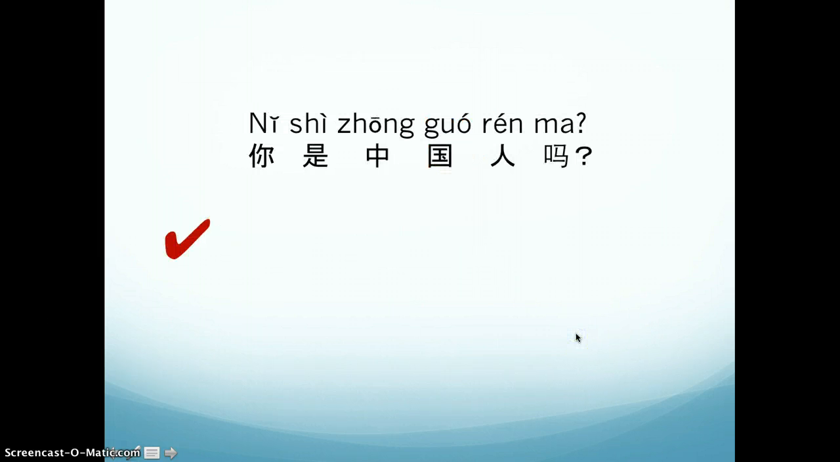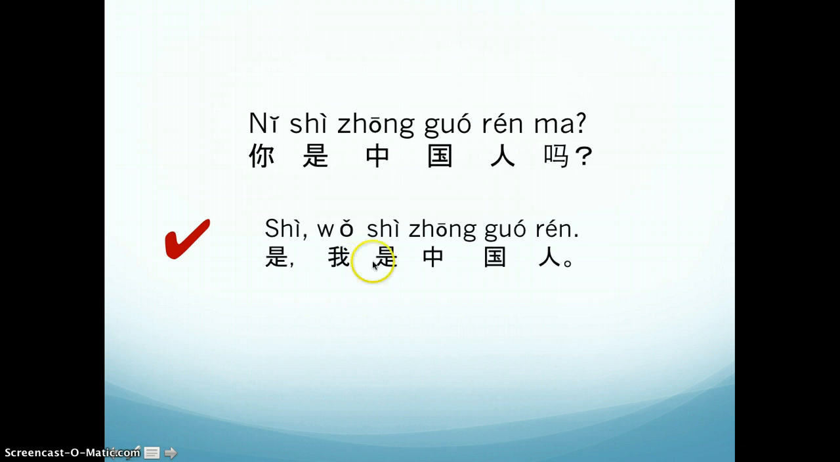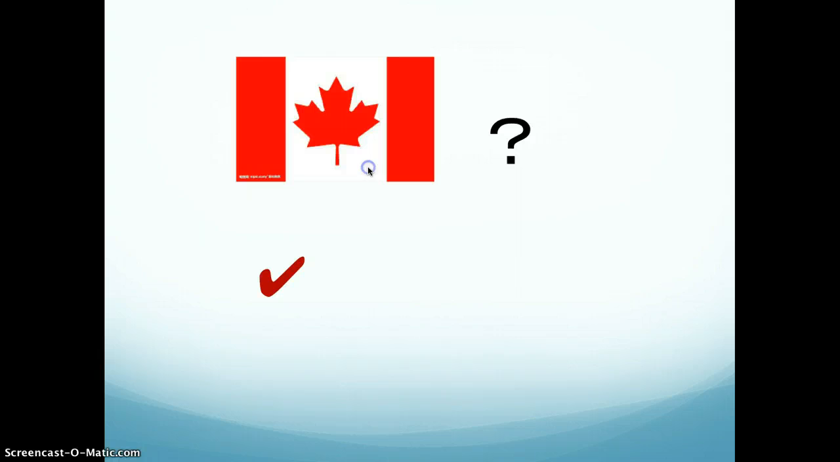Okay, now let's do this one. 你是中国人吗? I'm asking you this question. Are you a Chinese person? If the answer is yes, we do the complete format. That will be yes, I am a Chinese person. That will be yes, 是, right? I'm a Chinese person. 我是中国人。So 是，我是中国人。你是中国人吗？是，我是中国人。Okay, got it?